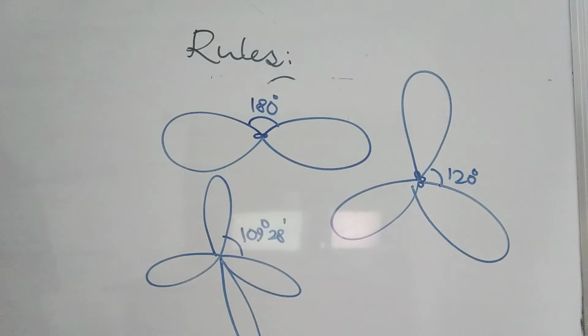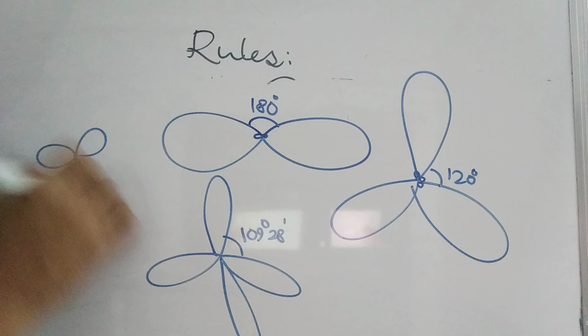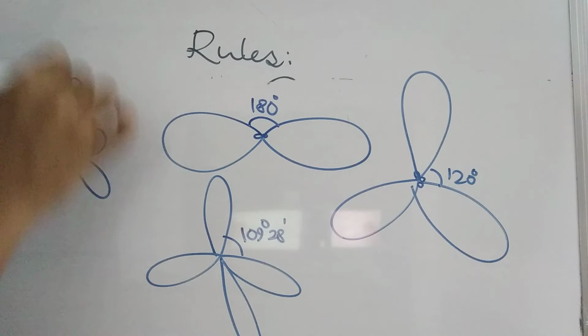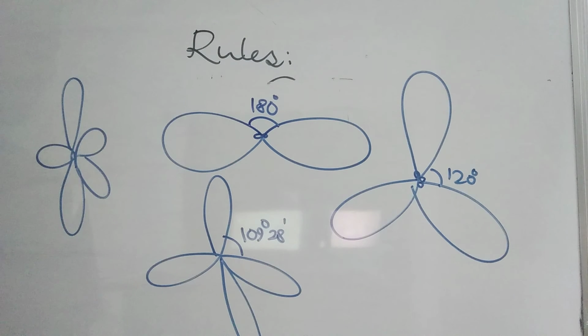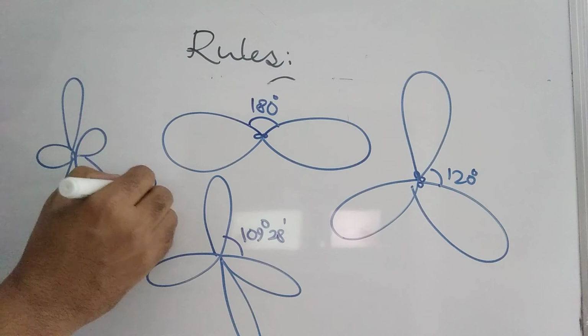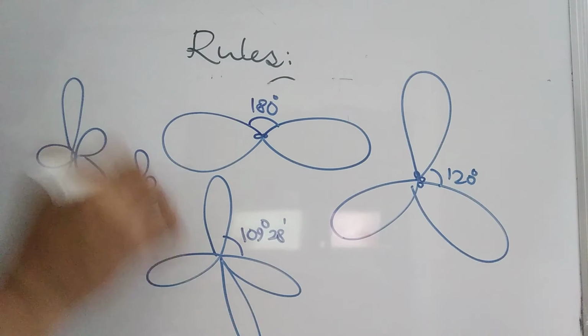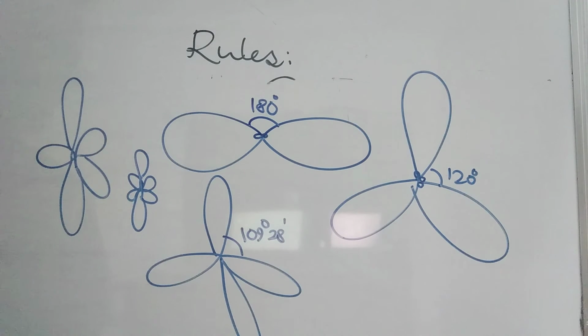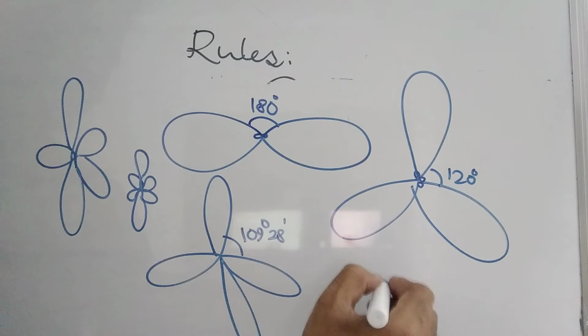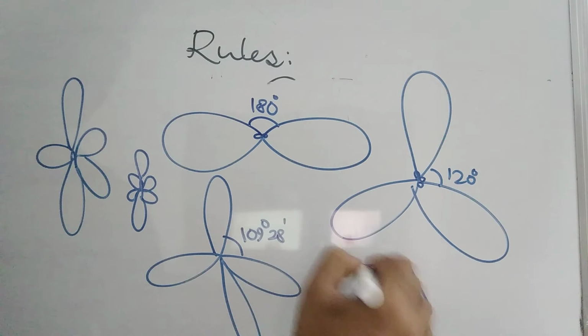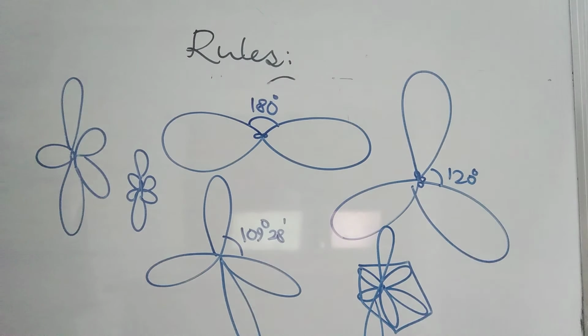If five are there, you can say 1, 2, 3 in the plane, one above the plane and one below the plane: trigonal bipyramidal. If six are there, 1, 2, 3, 4, one above and one below the plane: octahedral. If seven are there, 1, 2, 3, 4, 5, one above the plane and one below: pentagonal bipyramidal.